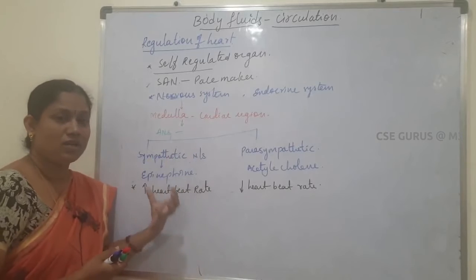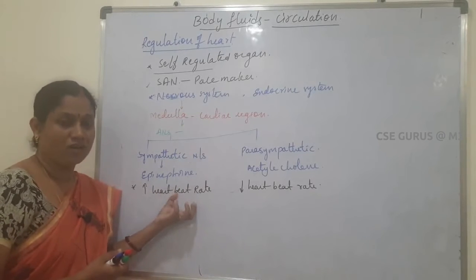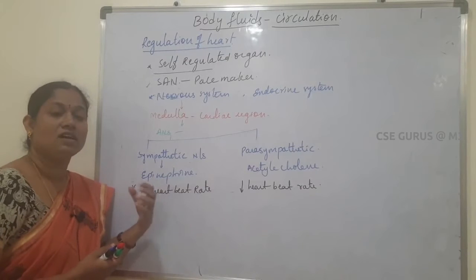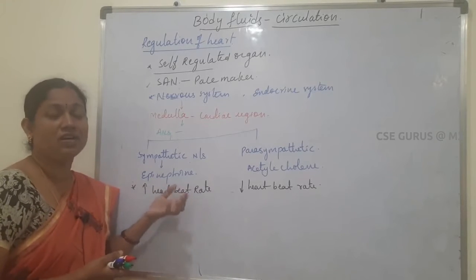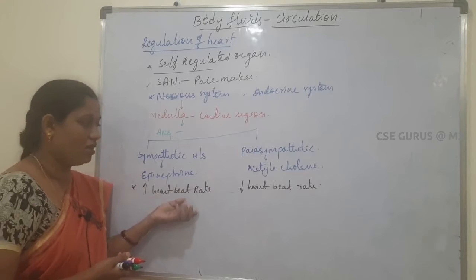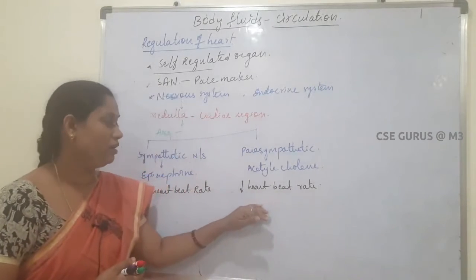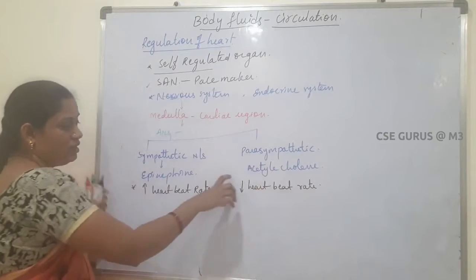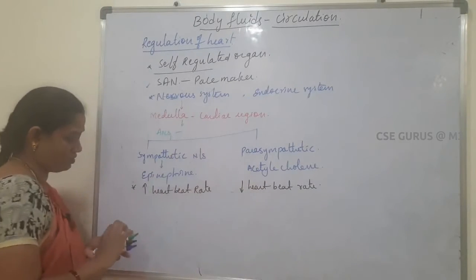The heart shows fast heartbeats and can pump more blood, so cardiac output is increased. When we go back to the normal position, the heartbeats return to normal. So this is the nervous system.